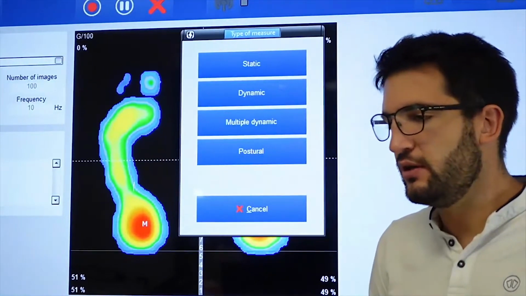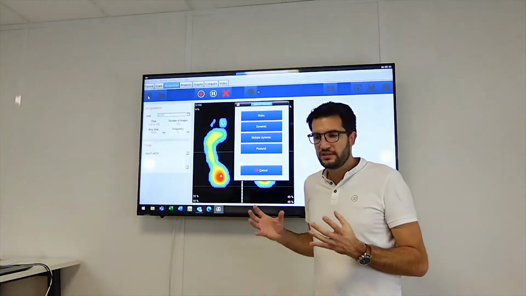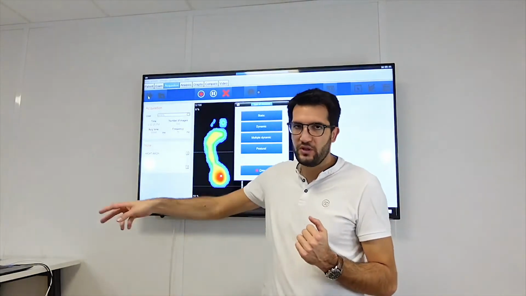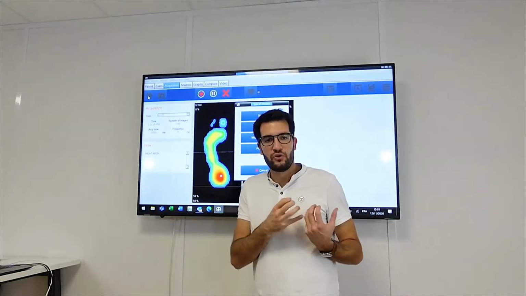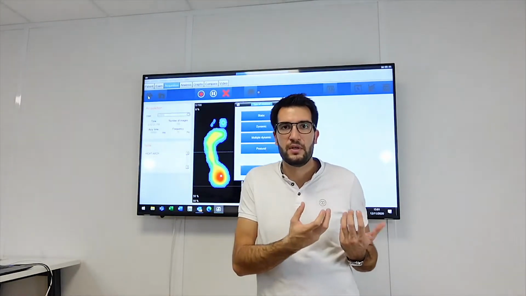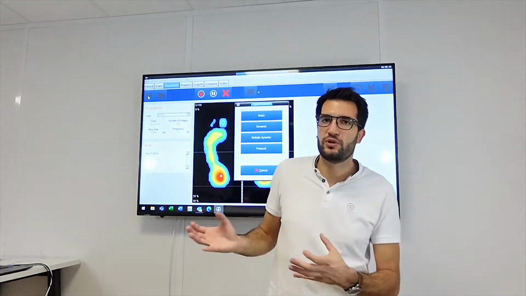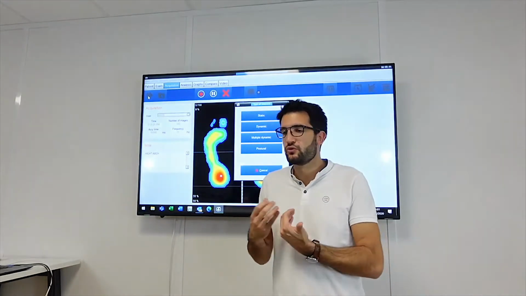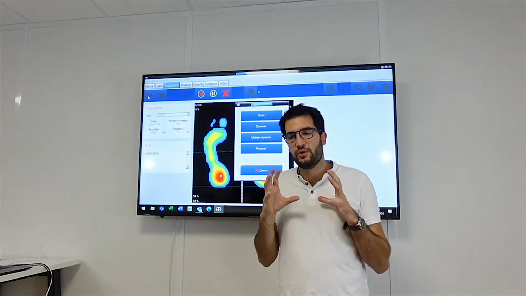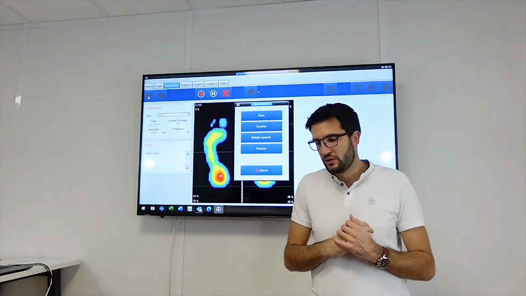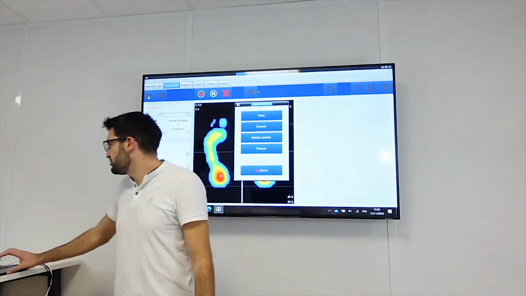I visited a lot of cabinets the past few years, and I see a lot of cabinets make the patient work on it, go forward and go to analyze. It's not that simple. You have to control if you analyze the right thing. Because if you don't analyze the right step, then everything is wrong. It's only a communication tool, but you don't go deeper into the analysis. So this step you have to listen to, because it's a very important one, and I want to spend a lot of time on that point. So, multiple dynamic.